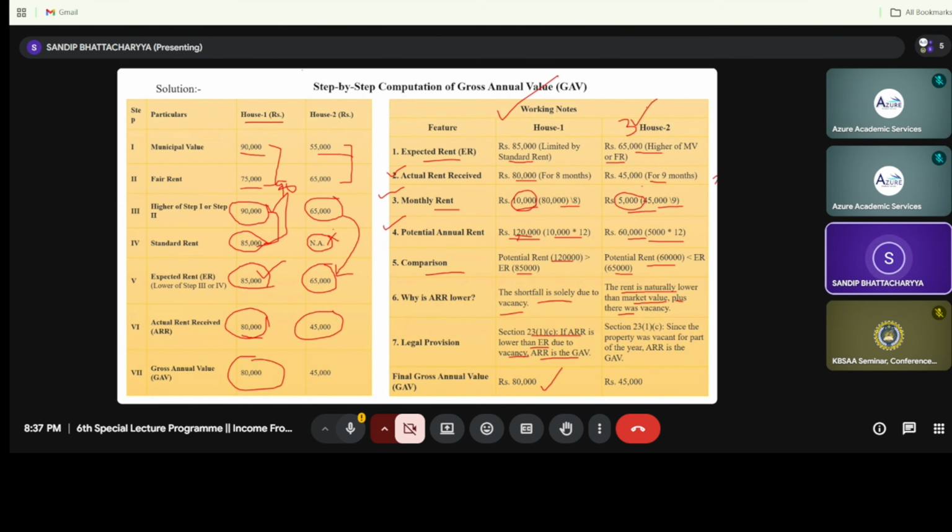And these 3 months you will need to deduct. If 5,000 is the per month rent, then 5,000 into 3 is 15,000. So 65,000 minus 15,000, and after that it will compute the gross annual value of rupees 45,000. In this way we can see the vacancy period calculation. I hope up to this it is clear.